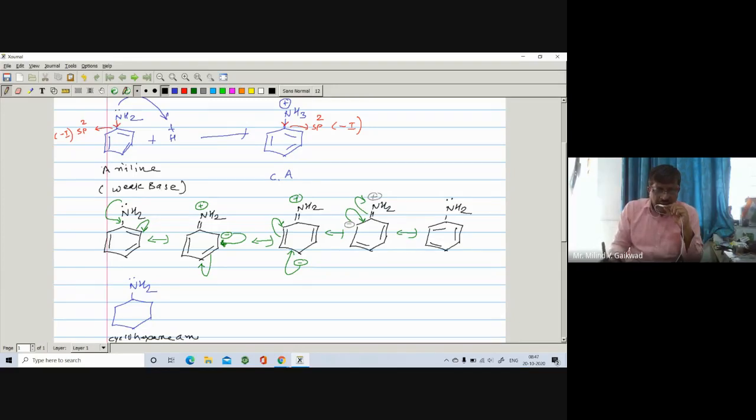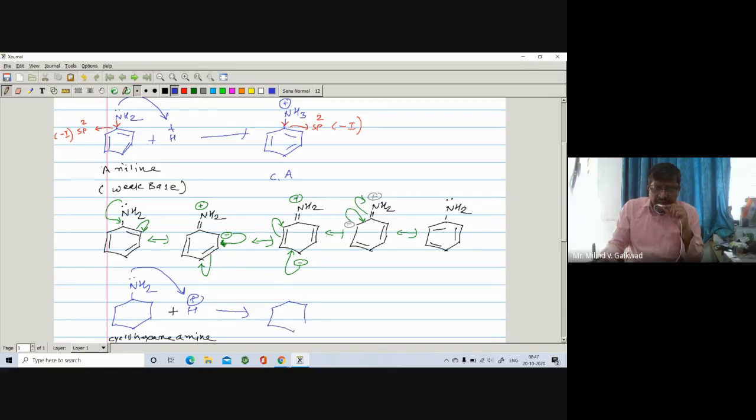If you compare cyclohexane amine with aniline, it is found to be a good base. Of course, we can also write that it donates its lone pair to the H positive, and there is a formation of the corresponding conjugate acid.